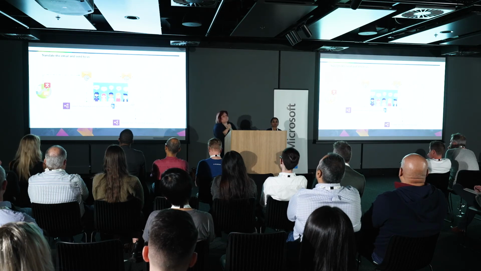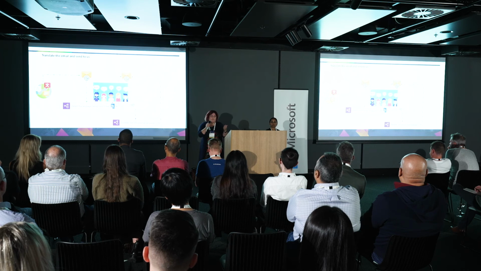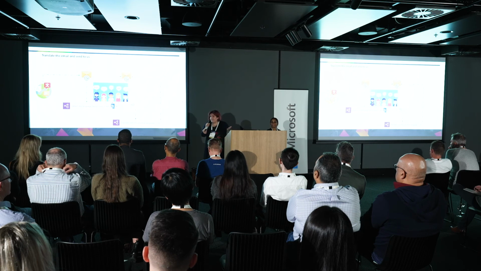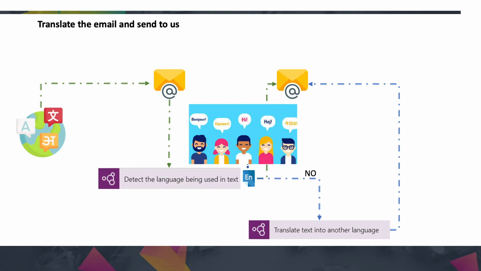Another scenario that Indira asked me about: as an international company, there are lots of emails coming from different countries, and they may be written in different languages. We need an automated process that, as soon as the email arrives, detects the language, translates it and sends it back to us. So no human involvement happens, and we can see automation and AI together. As you can see here, the email arrives, it detects if the language is English; if so, no need, just send it back, otherwise it translates it.